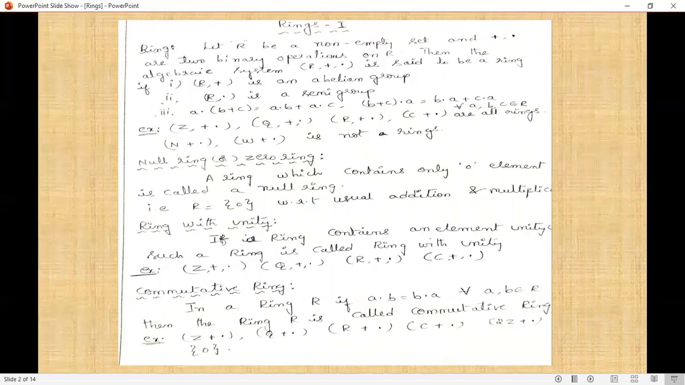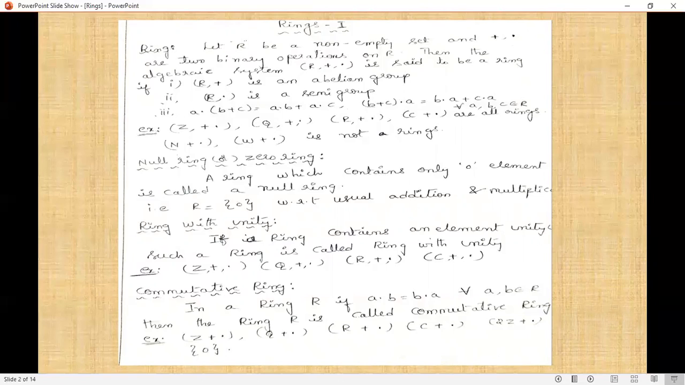if, first, (R, +) is an abelian group, that means R is an abelian group under addition. That means R satisfies closure, associative, identity, and inverse, and it is abelian. Second, (R, ·) is a semigroup, that means R satisfies closure and associative under multiplication. And last, R satisfies the property a·(b+c) = a·b + a·c, and (b+c)·a = b·a + c·a, for all a, b, c belonging to R.